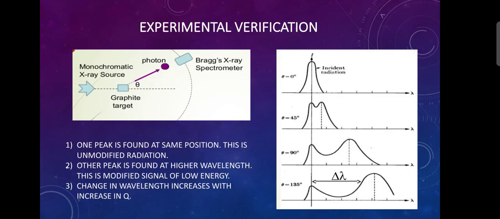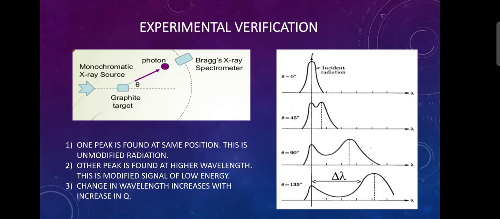Here we can see in this figure, when scattering angle theta is equal to 0, the scattered radiation peak will be same as that of the incident radiation peak. So this is called as the unmodified radiation. And when the scattering angle is increased, for one incident radiation, we get two scattered peaks. Here first peak is found to be of same wavelength, but second peak is of greater wavelength than the incident radiation. So it is called a modified radiation.